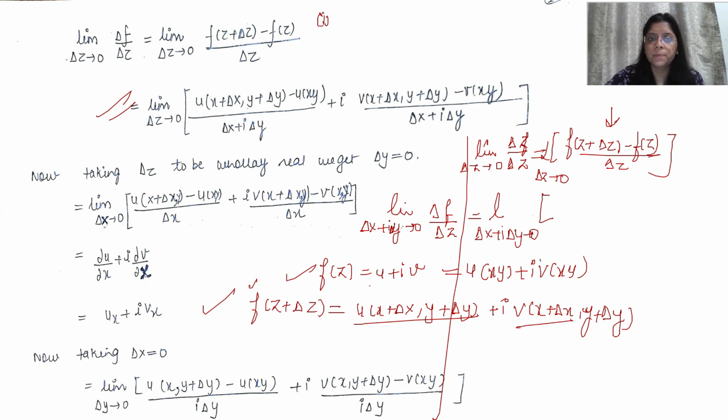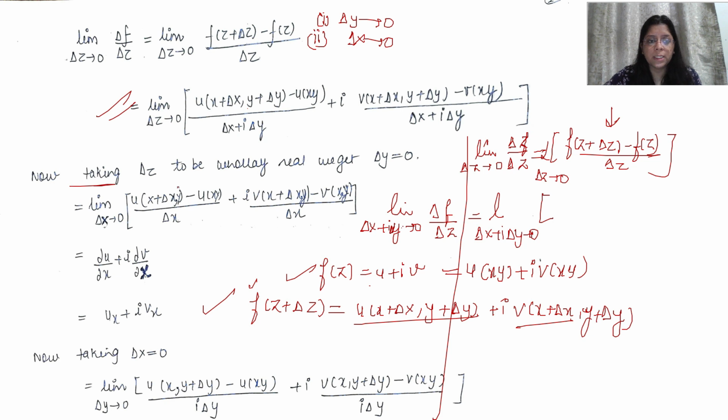First we'll put delta y tends to 0, it means the function will be in terms of x. Then second we'll put delta x tends to 0, then the function will be in terms of y. Then we'll see whether those values will be equal or not. As we know the function is differentiable, we'll assume the values should be equal. If the values are equal, then we'll see what the outcome will be. I hope this is clear. So this concept I am using here.